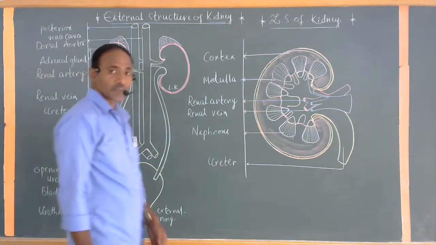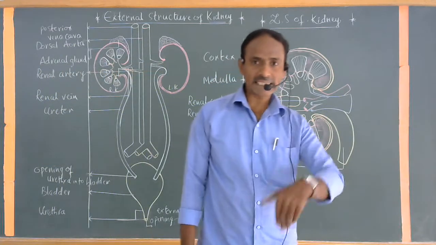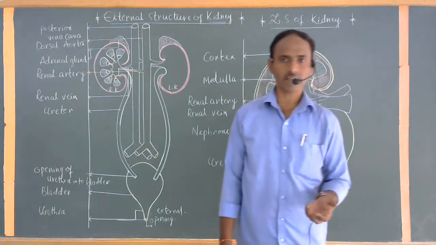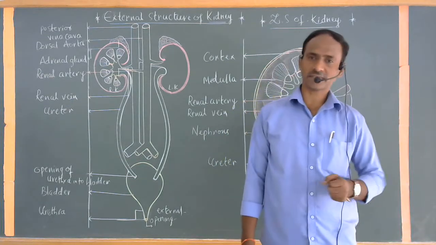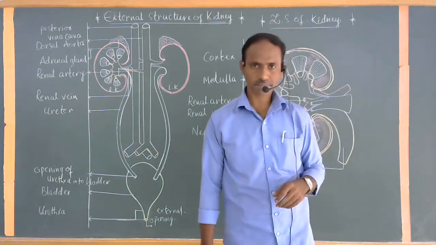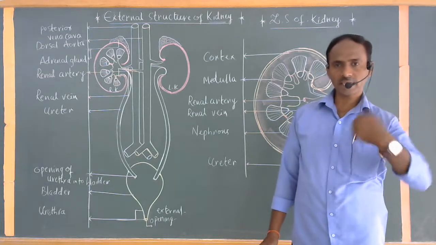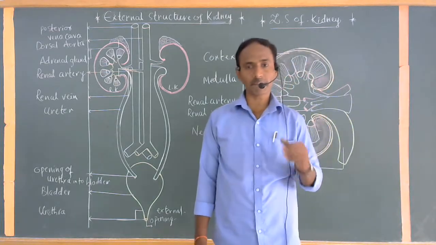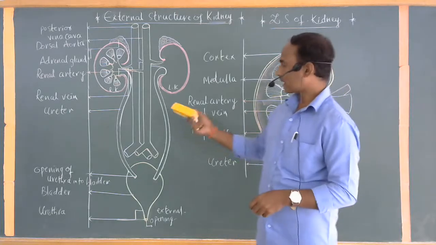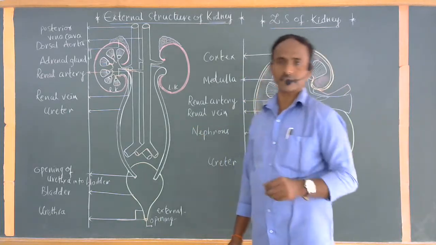Basically, where are these kidneys? Where are the lungs? Where are the kidneys? Where is the brain? And where is the heart? Where is the liver and pancreas? These are commonly called internal organs of our body. Mostly internal organs are completely protected by the rib cage and also the cranium. So the kidneys are also protected from all sides.